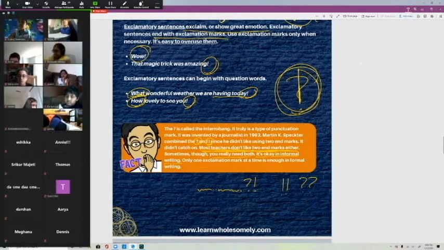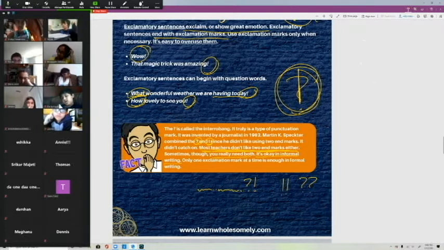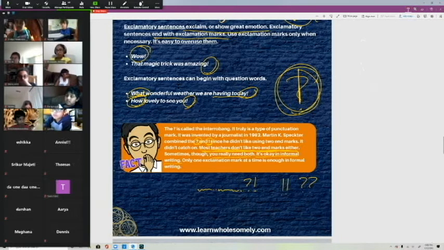But any writing that you'll be doing, 99% of it is going to be formal writing. So you're writing things for school, or you have a project, you're writing a speech or something like that, and you won't need to do this. But say if you're writing a letter to a friend, yeah, you could use an interrobang. But I don't think most people know what this is.